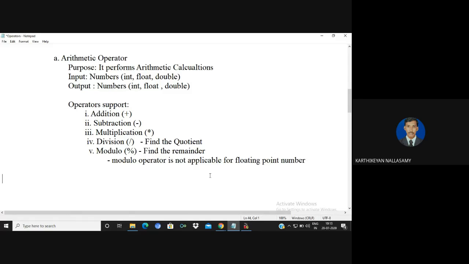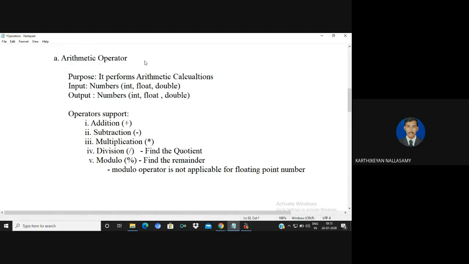Operators. In the previous video, we had a discussion on what is an operator and what is an operand, and what are the different types of operators supported by the C++ programming language. So in this video, I'm going to explain the concept of arithmetic operators. We know that the major purpose of arithmetic operators is to perform arithmetic calculations, like addition, subtraction, multiplication, division, and modulo.